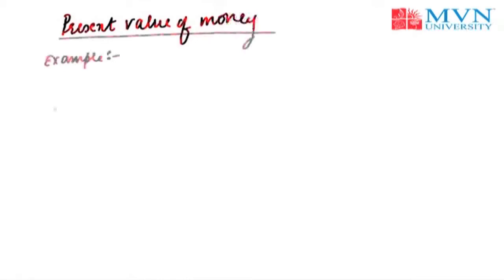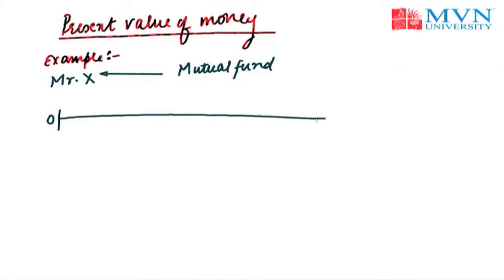Let's take an example. Let us suppose a mutual fund agent approaches Mr. X to purchase a mutual fund. He asked him to invest rupees 4,000 in his mutual fund, for which he said that he is going to receive rupees 5,000 after 5 years. Now Mr. X wants to find out whether this mutual fund agent is providing him the return which is appropriate with his time preference of money.